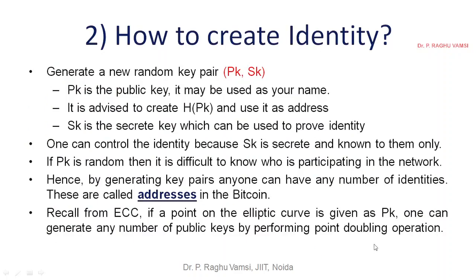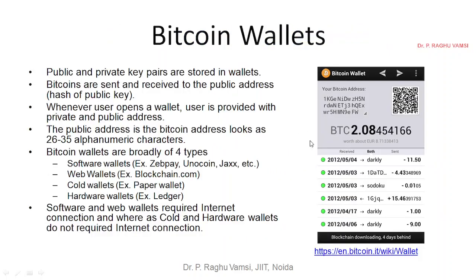Recall the point doubling operation in elliptic curve cryptography. Like that, a random public address will be generated. The public address, the blockchain address, looks like 26 to 35 alphanumeric characters. Look at here, these are the alphanumeric characters.